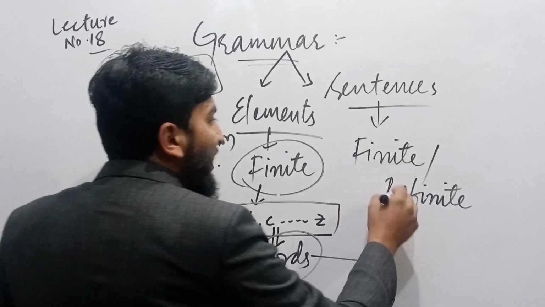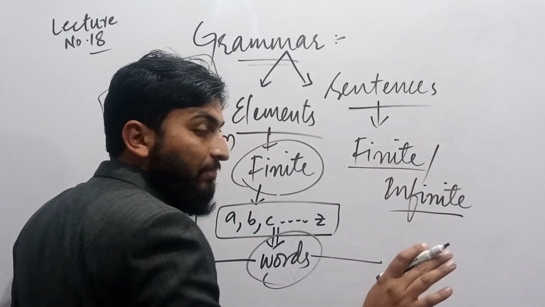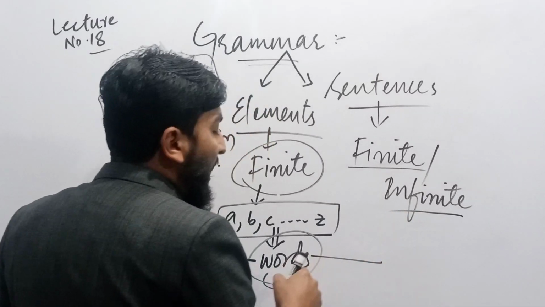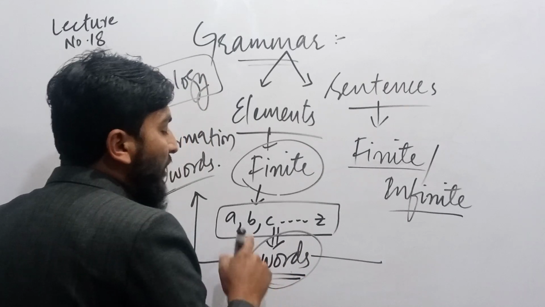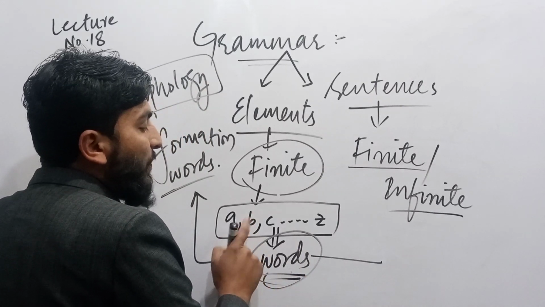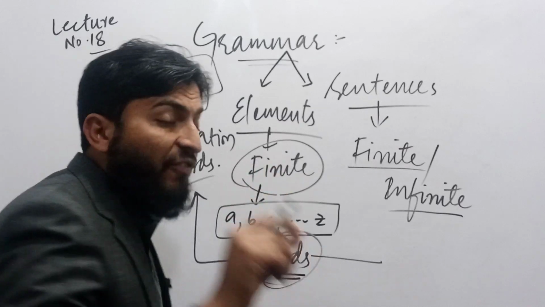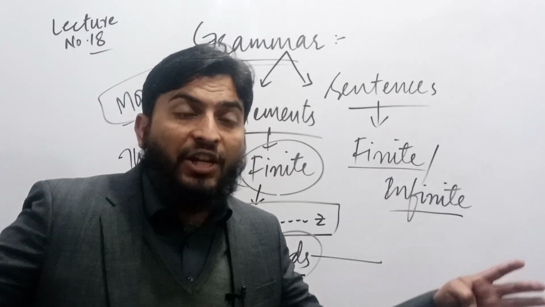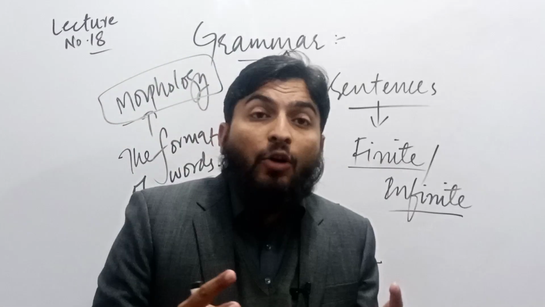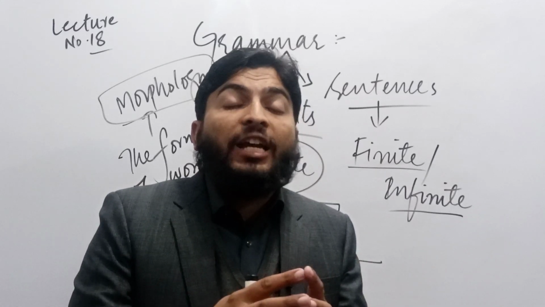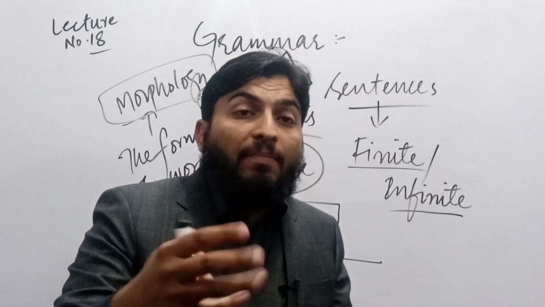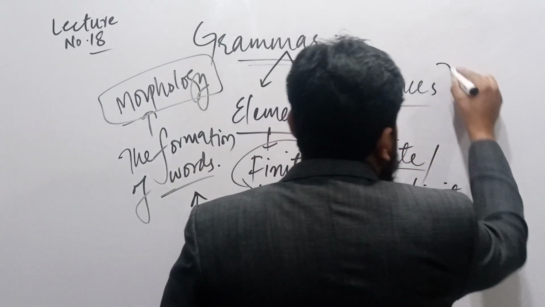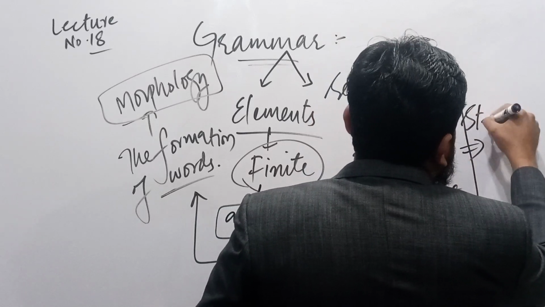So all finite sentences or infinite in length, these sentences would be structured with the help of words, and these words are made by these elements, and these elements play a very magnanimous role, but they are finite in number. They are just 26 symbols, and the combination of these 26 symbols frames words. Then the combination of words, with the help of providing them a structure, frames a sentence. Then that sentence has a kind of meaning. So we say that these sentences are properly made and we provide a structure.